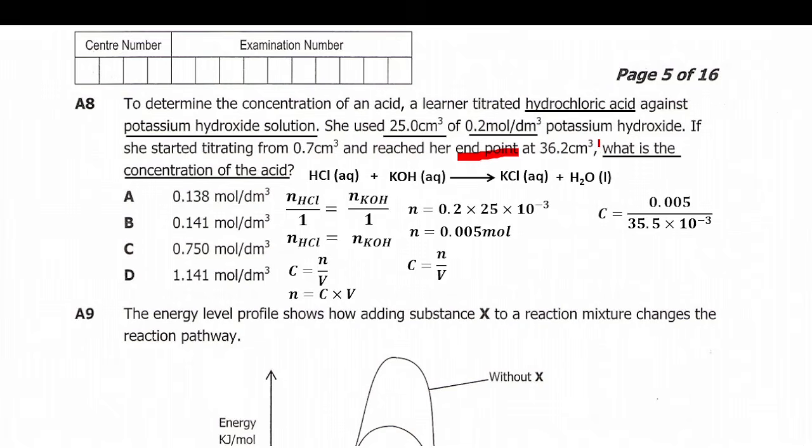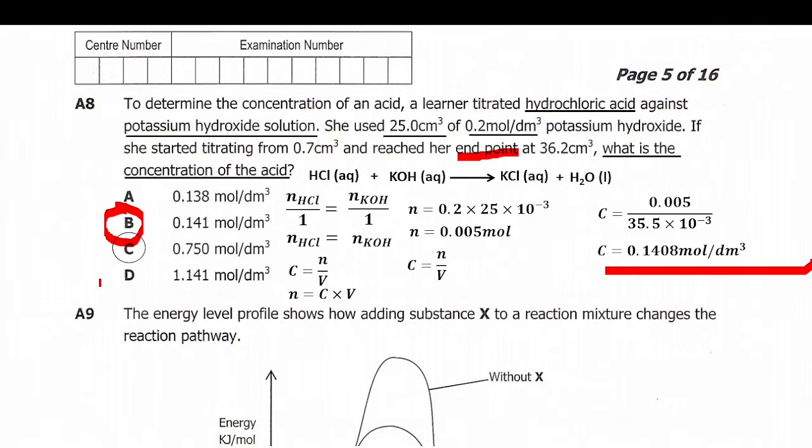Since it was in cubic centimeters, we'll convert it as we did here to cubic decimeters by multiplying by 10 to the power negative 3. So when you evaluate this expression, you are going to get a concentration of 0.1408 mole per cubic decimeter. When you look at the options provided, this matches with B. So our answer is B. Sorry, it is B, not C. So the answer is B.